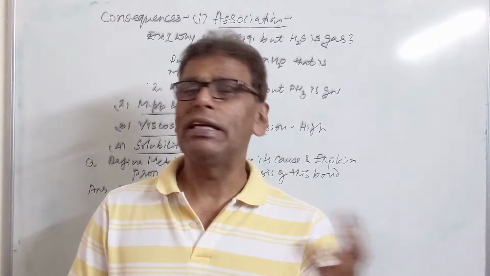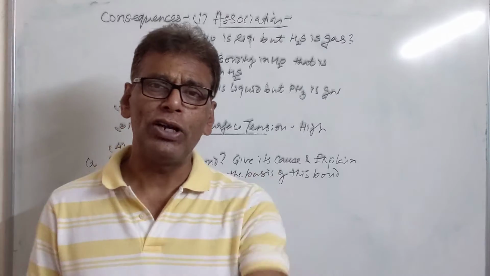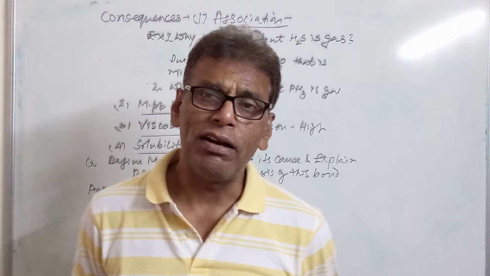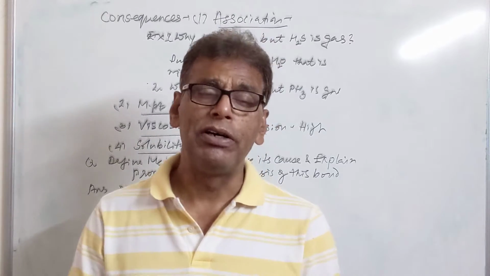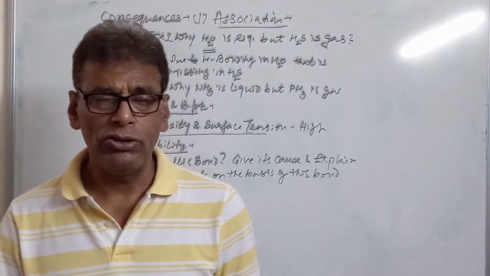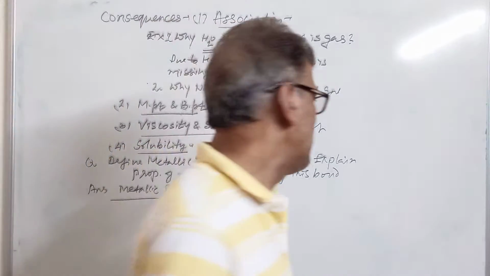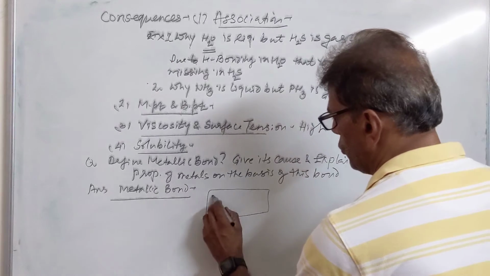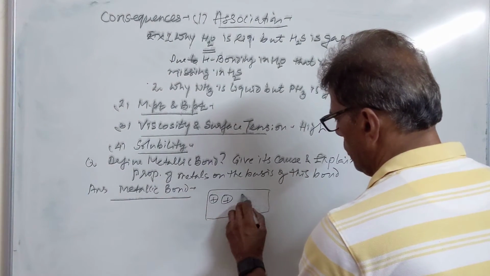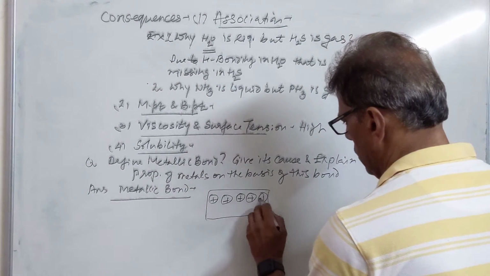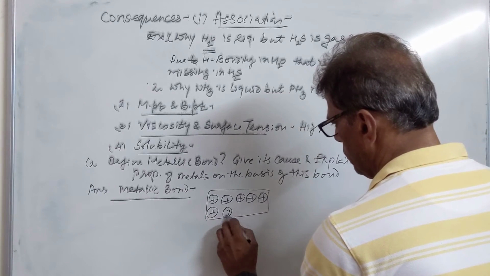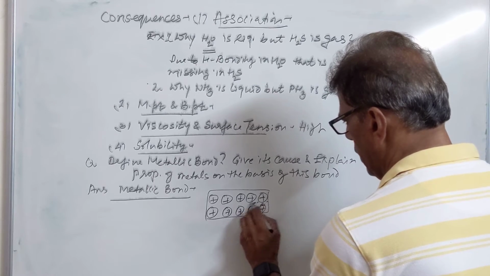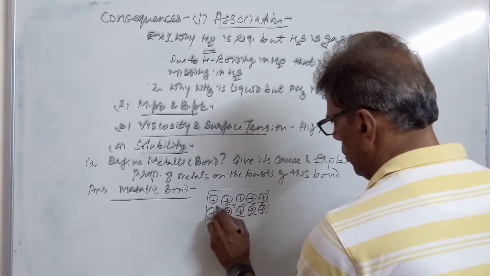So the force of attraction is generated between the lost electrons, or the mobile electrons, and the positively charged metal kernels, the atoms which are left after losing valence electrons. This force is called metallic bond. So what is metallic bond? It is defined as the strong electrostatic force of attraction between positively charged metal kernels and the mobile electrons. These nuclei are immersed in a sea of electrons.